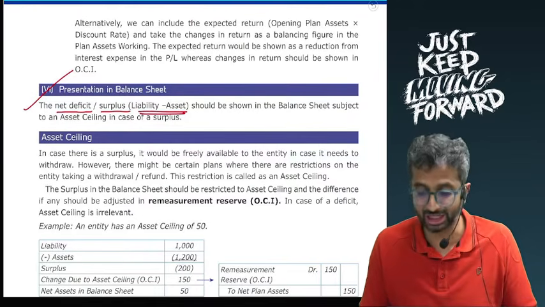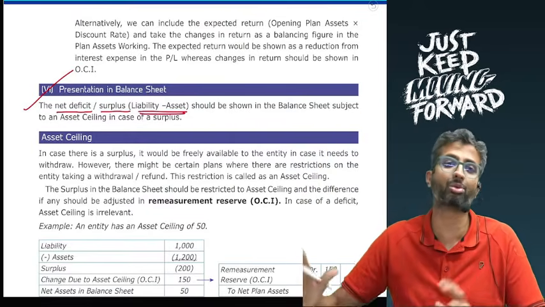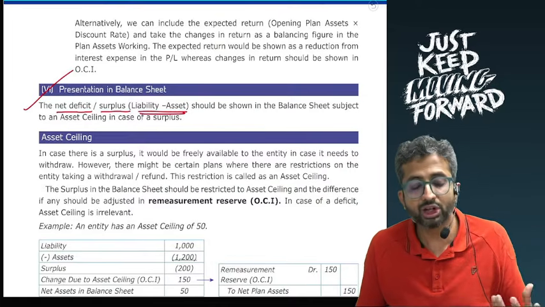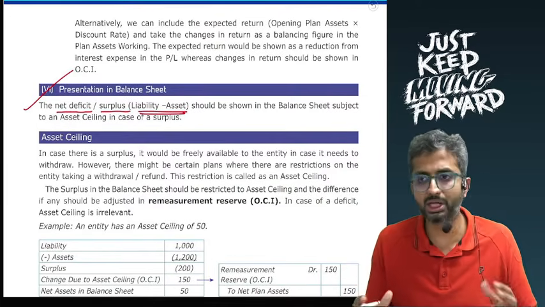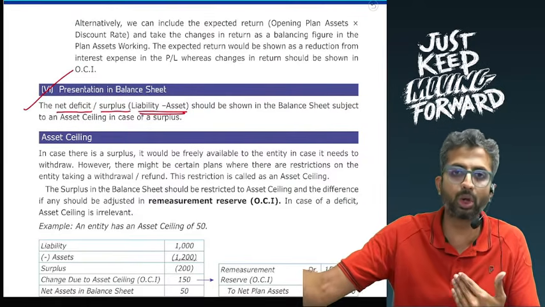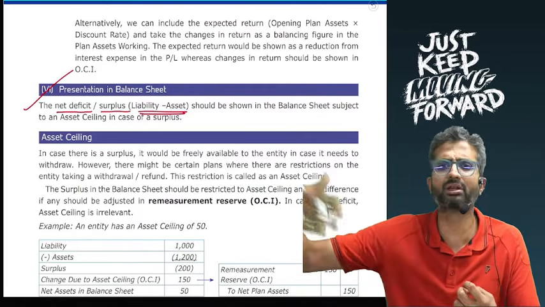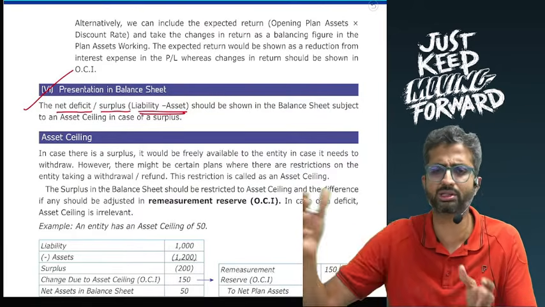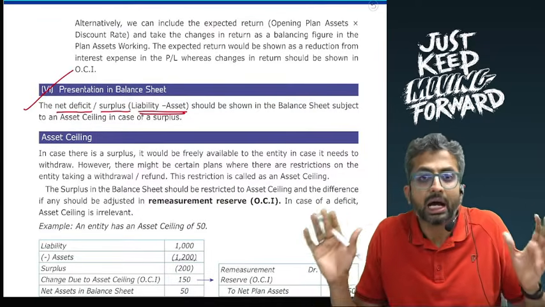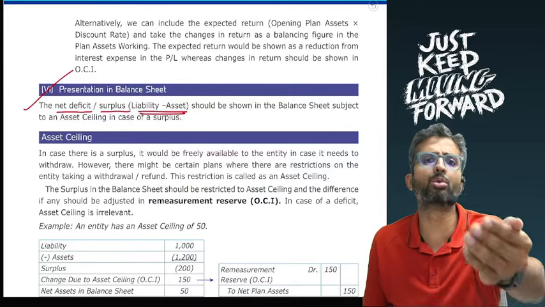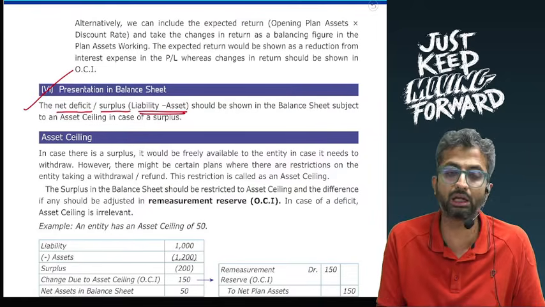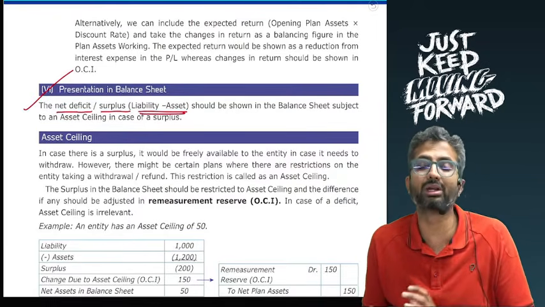And hence in my balance sheet, I cannot show 3,000 minus 4,000, that is net 1,000, as asset. Because as on the balance sheet, I can maximum withdraw only 300 rupees. Which means, what about the remaining 700? We will say that this 700 is not technically a loss, because it is very much possible that for a going concern, in the next year, there is further current service costs, etc. And hence the liability goes from 3,000 to, let us say, 3,500, 4,000, 4,500, in which case you might not necessarily make more contributions on the plan assets. And hence, the 700 is not technically a loss, but it will be shown in the remeasurement reserve.